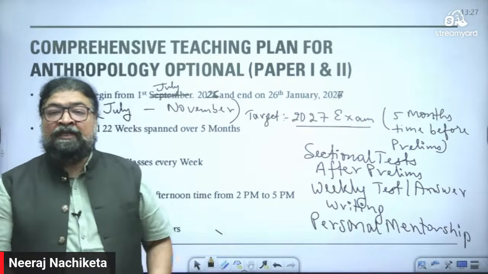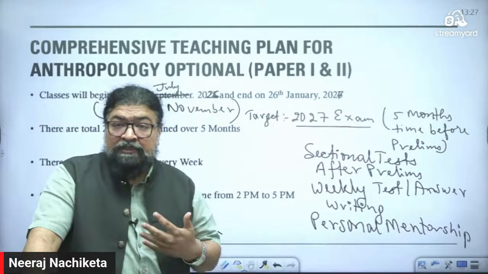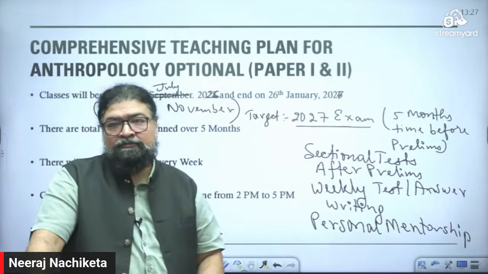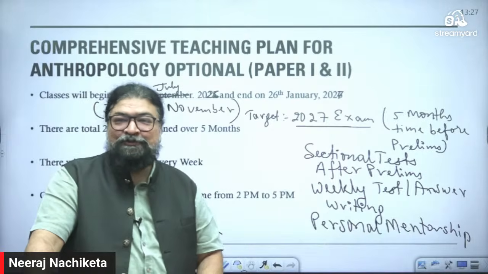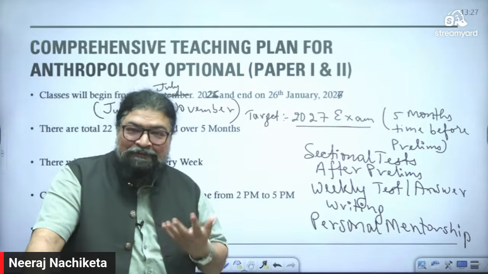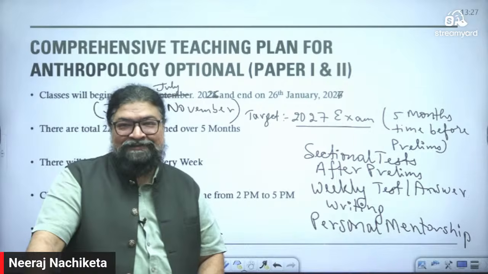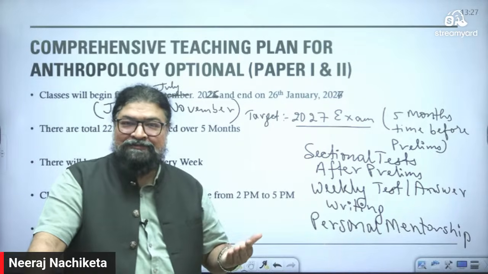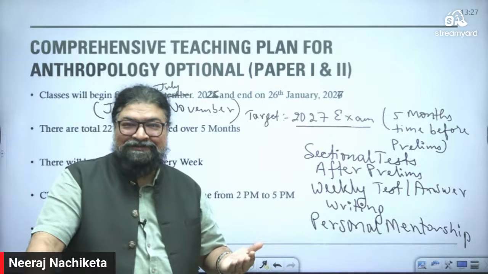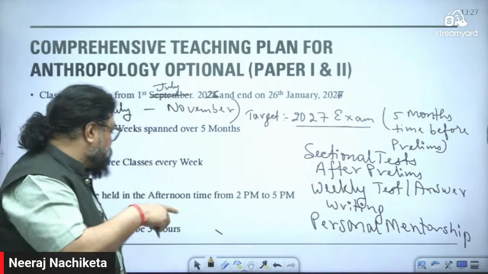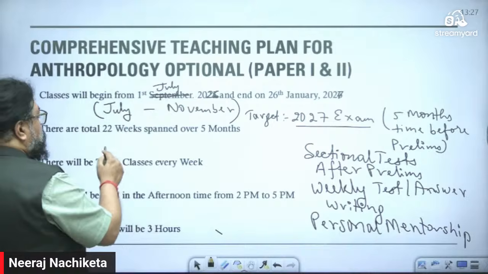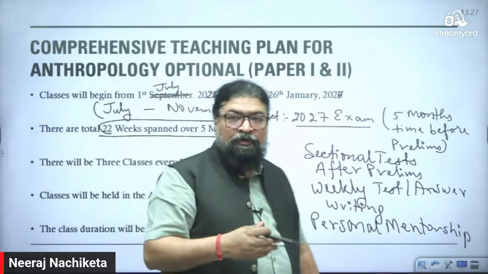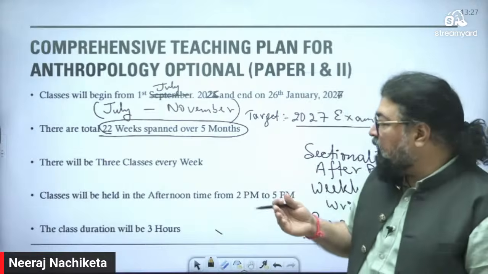In an optional subject, the teacher is very close to the students and helps a lot. So you will be under my guidance, under my mentorship, and it becomes my moral responsibility to take you to the goal, to your dream, to your success. So we'll have a total of 22 to 24 weeks of classes, which will span over 5 months.